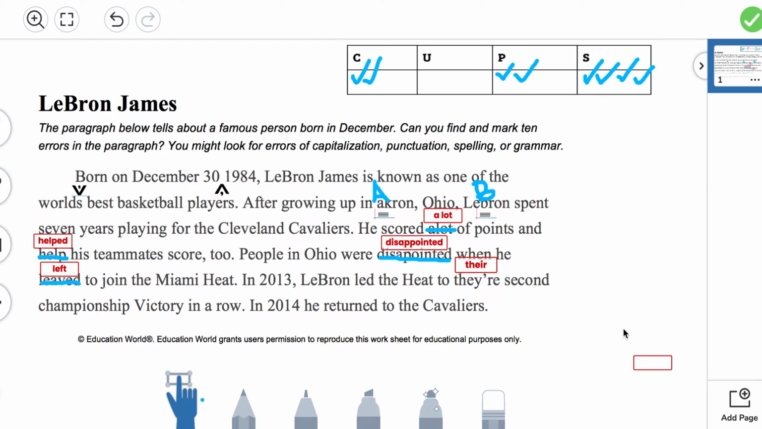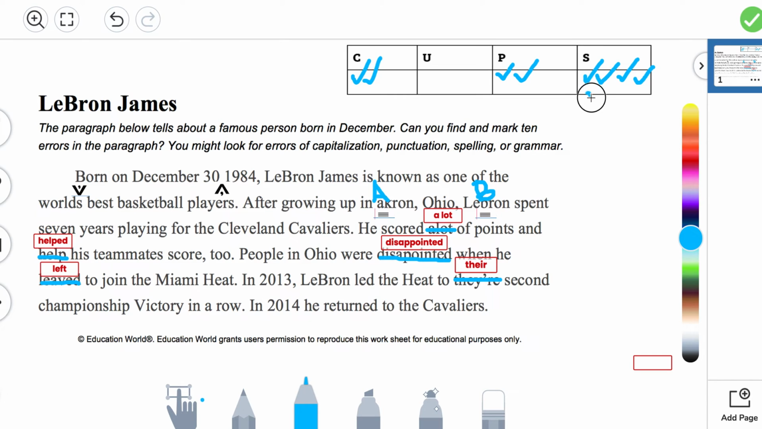T-H-E-I-R. "LeBron led the Heat to their second championship." Second championship, meaning it's related to his team. So it's T-H-E-I-R. So then you get the marker, you cross out the spelling, you switch it from "they are" to "their," and then this was a spelling error. So once again, we have 5 spelling errors, 2 punctuation errors, and then 2 words that needed to be capitalized. So now we have 1 error to go because there's a total of 10.